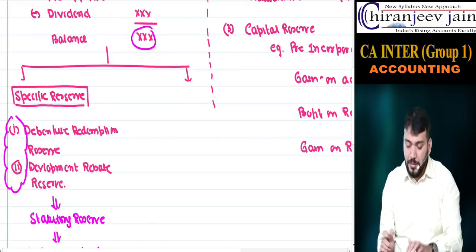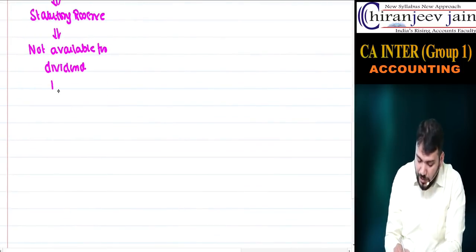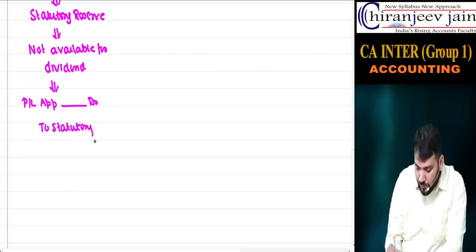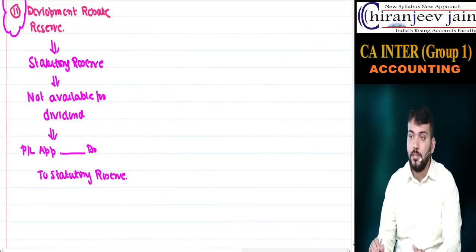Whenever we create any reserve, the journal entry is PL appropriation account debit to statutory reserve. Correct?